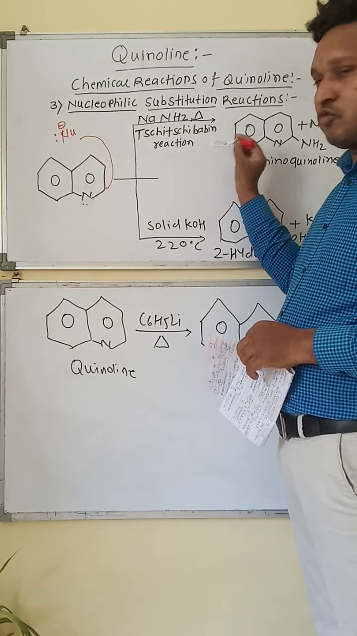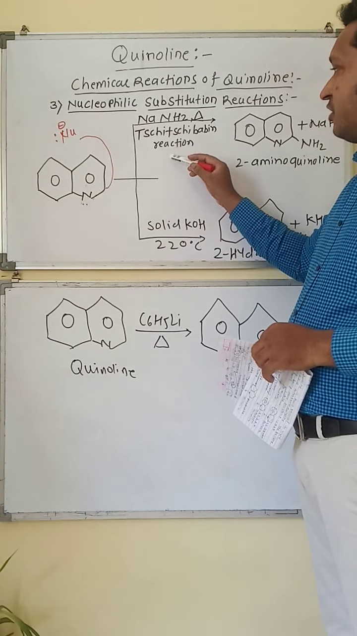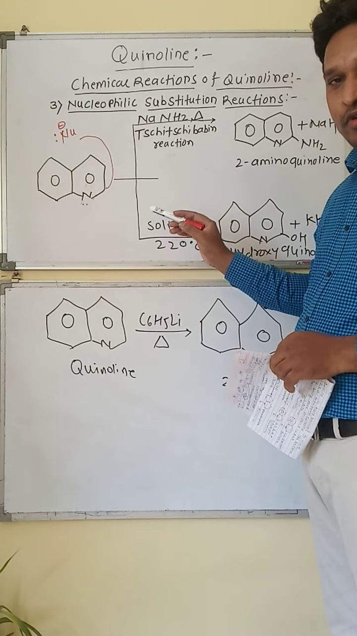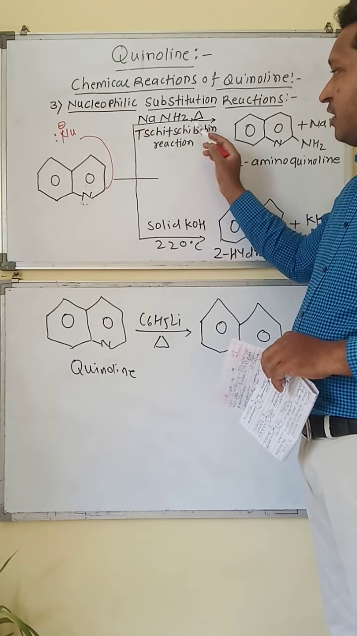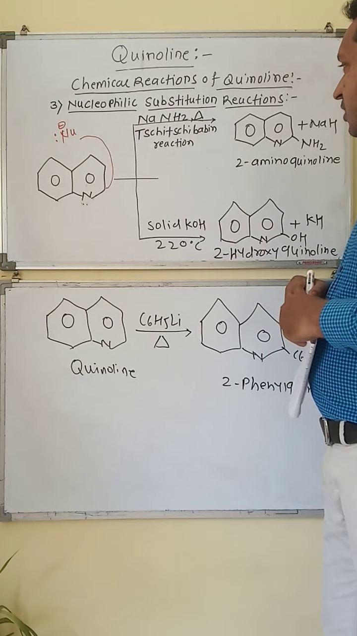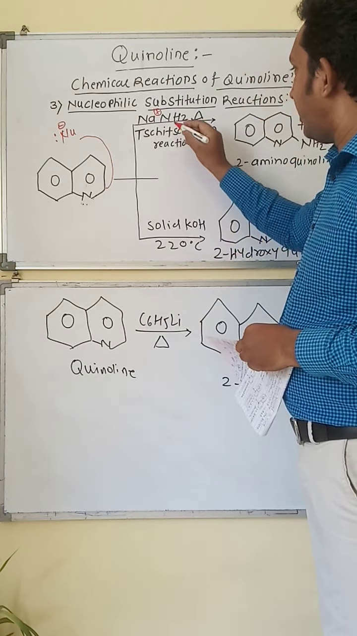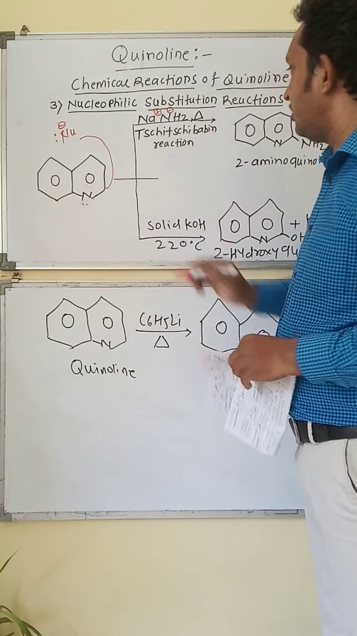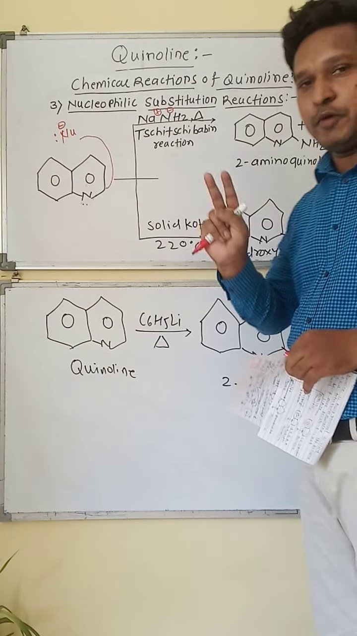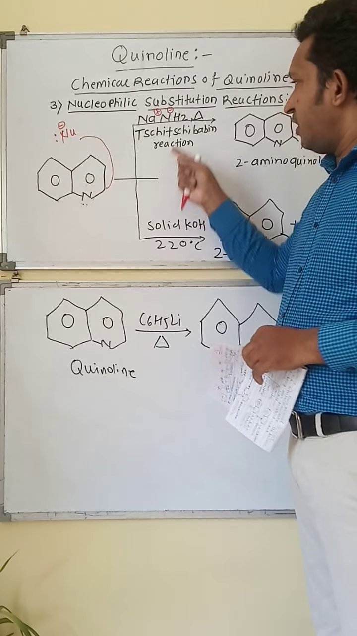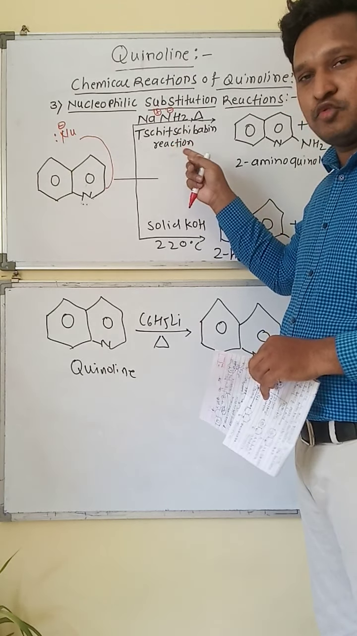This reaction is also called the Chichibabin reaction, or the amination of quinoline, that is, reaction with sodium amide. Now in sodium amide, sodium positive is the metal, and NH2 is negatively charged. So we have two parts in NaNH2, sodium positive and NH2 negative.